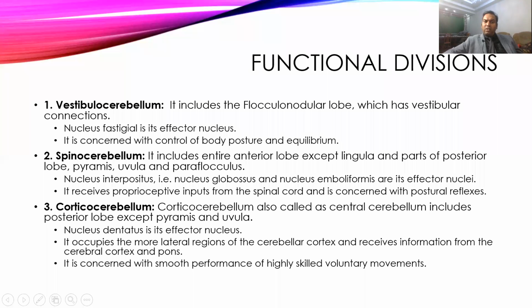Then come to the corticocerebellum. The corticocerebellum has connections with the cerebral cortex, and it involves almost the complete posterior lobe except pyramis and uvula. It contains the nucleus dentatus as its effector nucleus. It also occupies the lateral region of the cerebellum and receives information from the cerebral cortex and pons, and is more concerned with skilled voluntary movements.